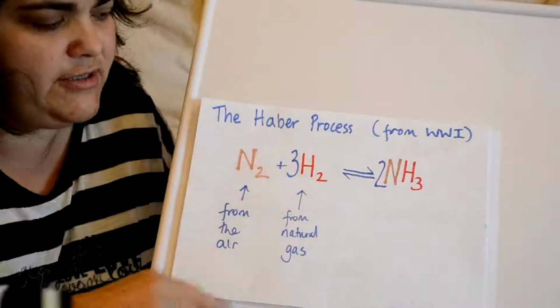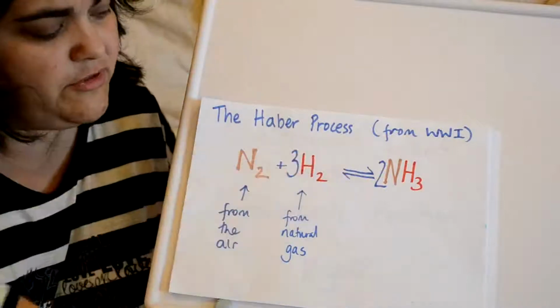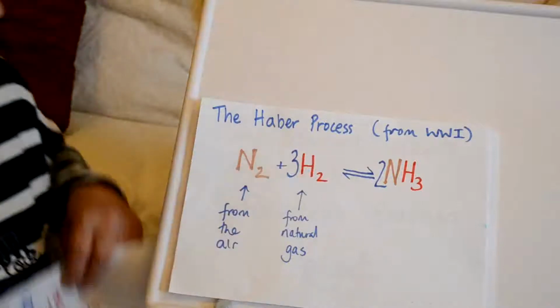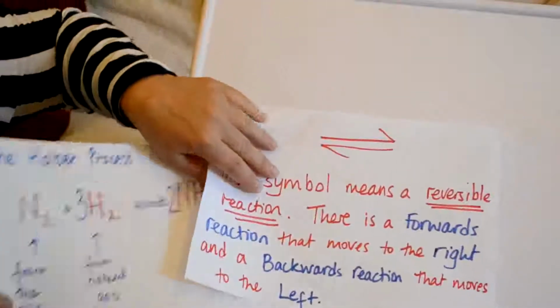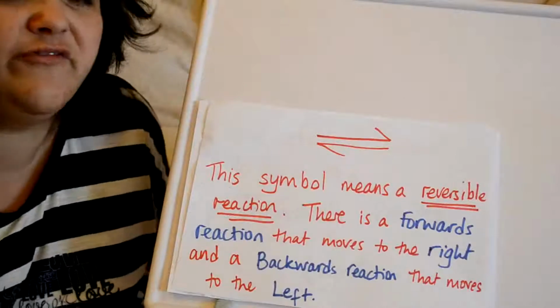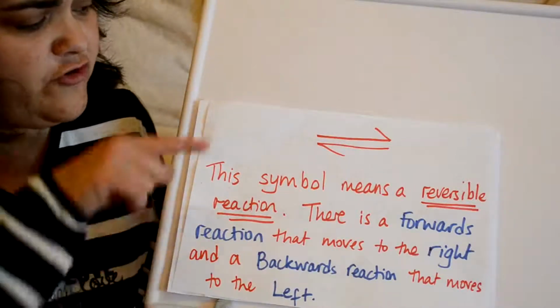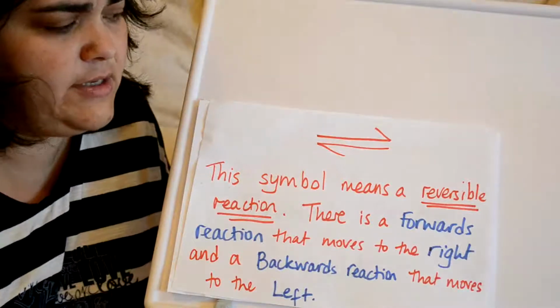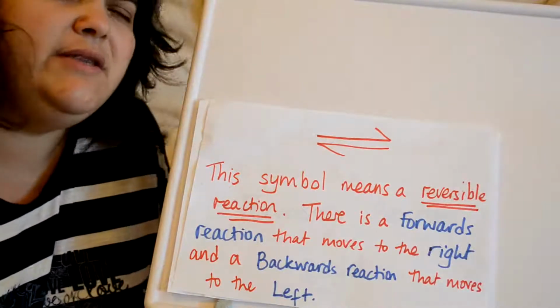So the Haber process is the formation of ammonia, and again very simple. We've got nitrogen from the air. We know that in the air nitrogen is the main part of air, about 78%. The hydrogen comes from natural gas. We don't need to know how that happens, and then ammonia is formed.